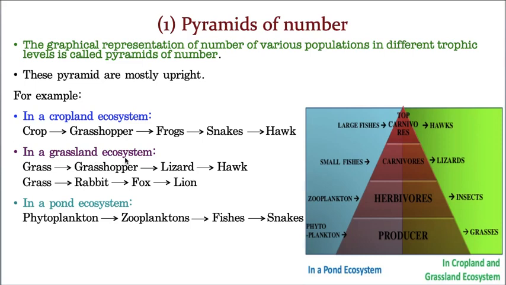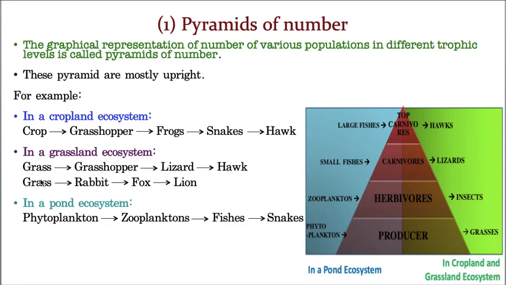In a grassland ecosystem, obviously it starts with grass. How many grass plants are there in an ecosystem? You try to imagine. When you compare with the grass plants, obviously grasshoppers are less. When you compare the number of grasshoppers, obviously lizards are less. When you compare these lizards, hawks will be rare, maybe one or two, maximum two or three hawks will be there.